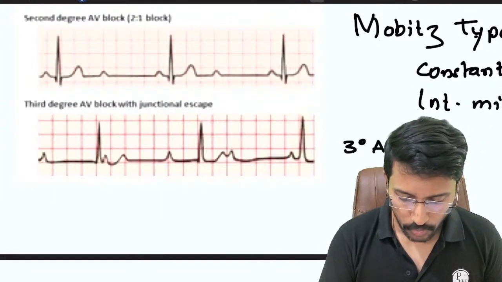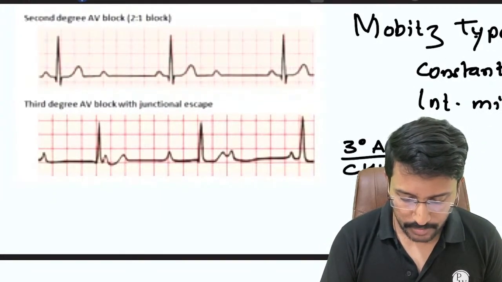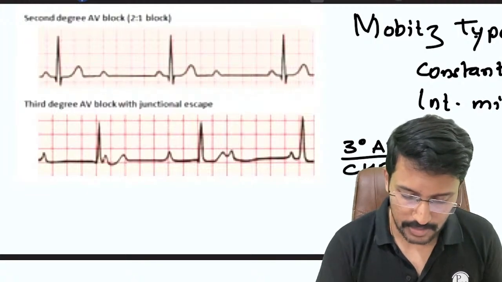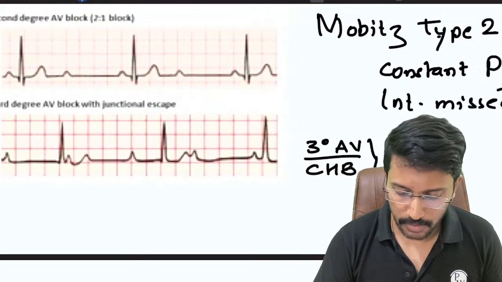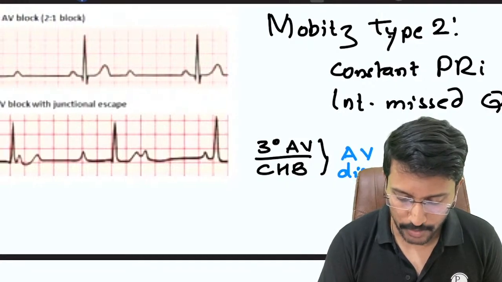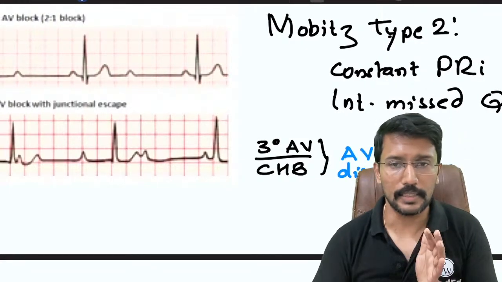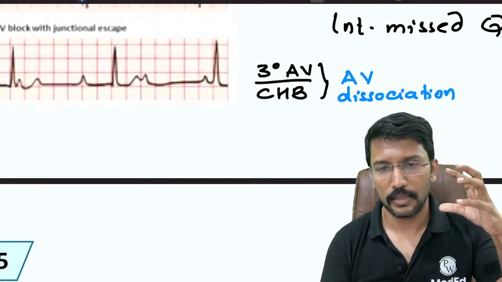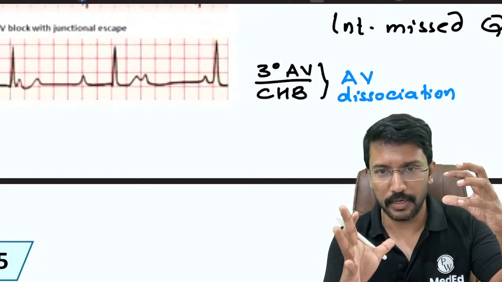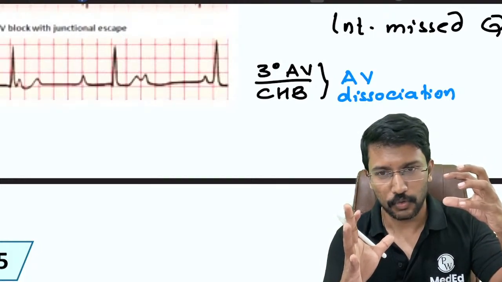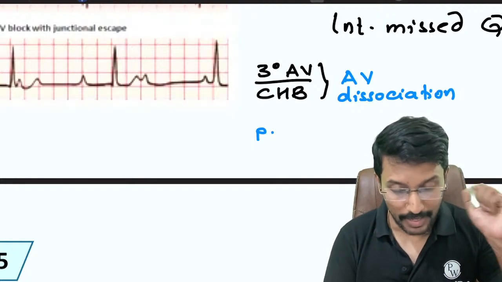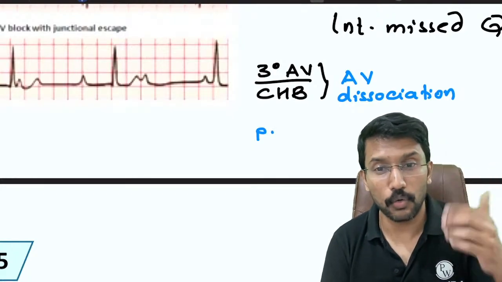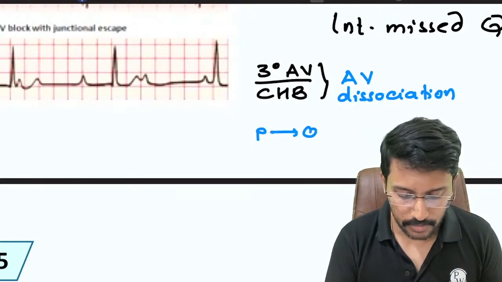Third degree AV block is also called complete heart block. So in these patients there is AV dissociation. Now what is the meaning of AV dissociation? See, normally when atria goes into systole, ventricle will be in diastole, right? So that is why when atria is in systole, we get a P wave. Then ventricle at that time will be in diastole. Later it goes into systole. At that time we get a QRS.